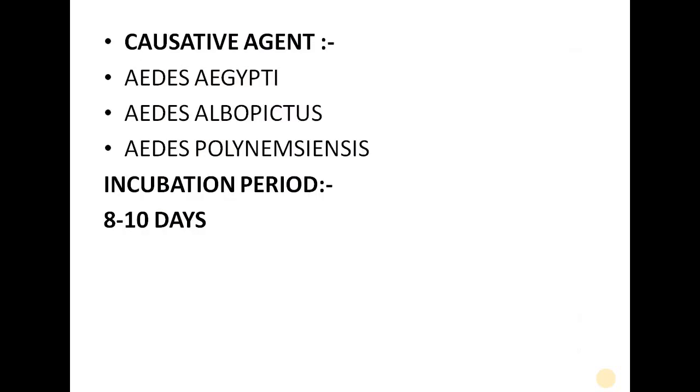Now what is the causative agent? What causes dengue fever? The causative agent is Aedes aegypti. So this mosquito's name is Aedes aegypti. Next is Aedes albopictus. So these are the causative agents of dengue fever. Then the incubation period is 8 to 10 days.